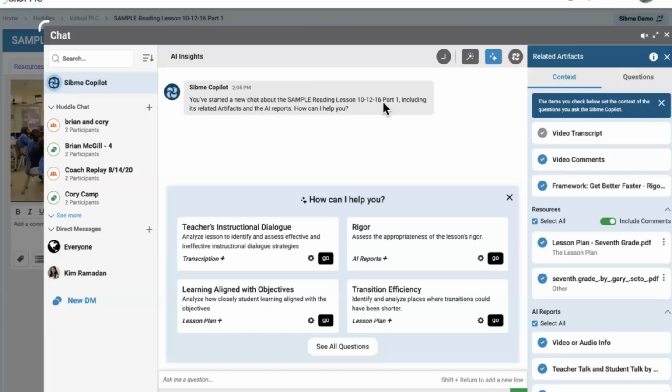What Insights will also do, because generative AI is new and not everyone yet has earned their prompt engineer level 1 badge, much less master, we've gone ahead and engineered multiple prompts that are designed for educators to support their reflection and connection within their artifacts. So you will see some recommended prompts here, things you can do with the AI Insights given whatever you have selected. So if I didn't have a lesson plan available when I view those prompts, it wouldn't give me anything that has a lesson plan because I don't have anything with it.